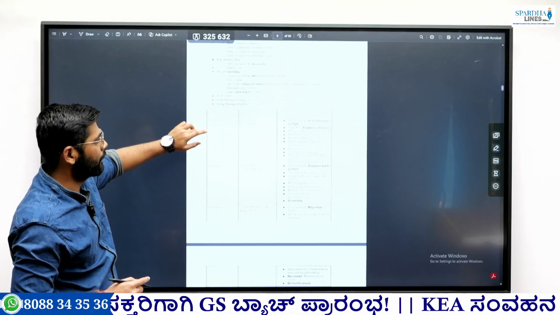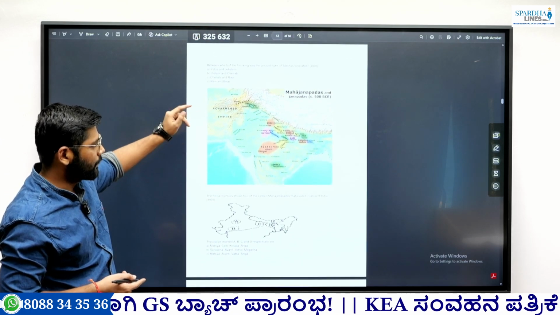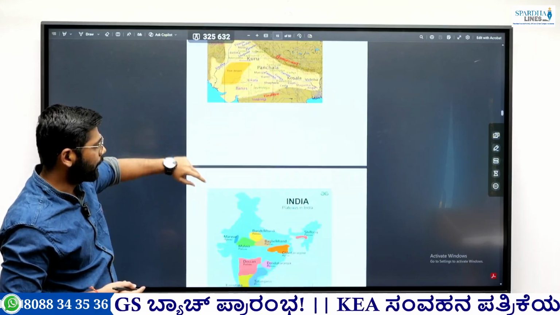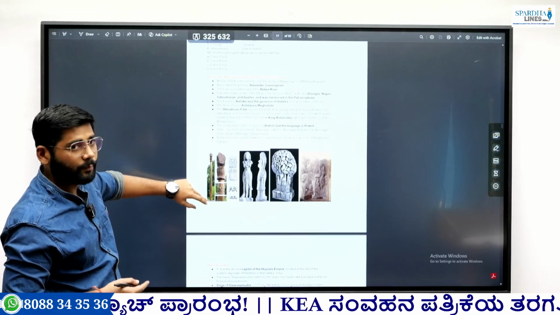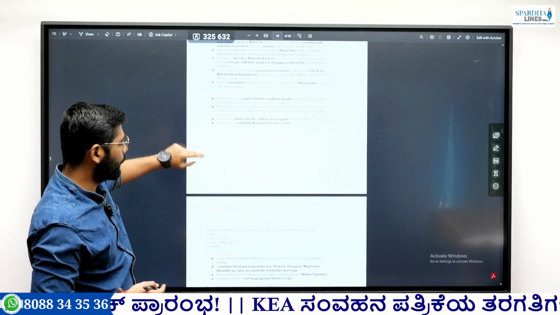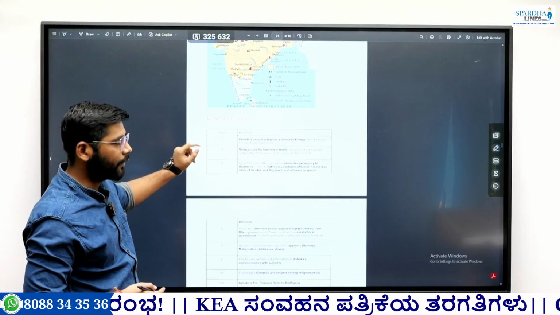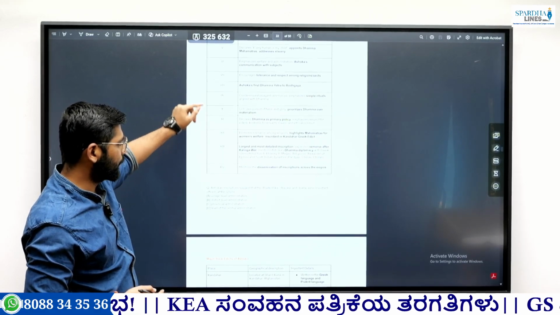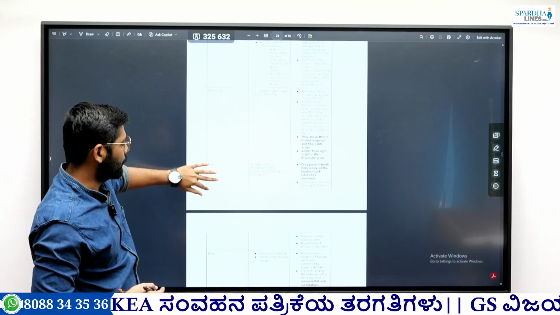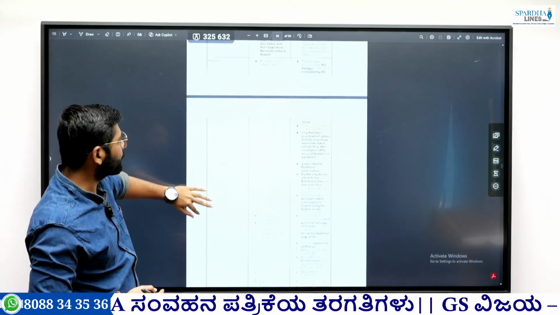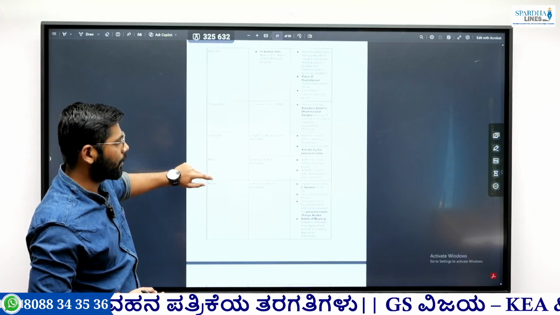Previously I have discussed Stone Age, then Indus Valley Civilization, Mahajanapada period, then Mauryan period. Particularly in the Mauryan period, I have discussed the Ashokan pillars, the places where Ashokan pillars are located. When it comes to Ashokan inscriptions, there are three aspects. First is the major Ashokan rock edicts. I have discussed this in detail, all 14 rock edicts with the places where these major rock edicts are present. Next, I have discussed the minor rock edicts of Ashoka and all the places where they are located.